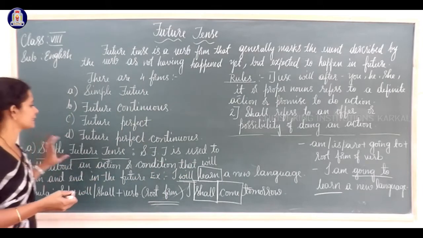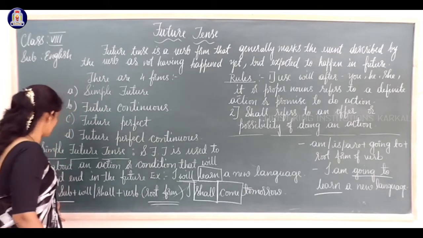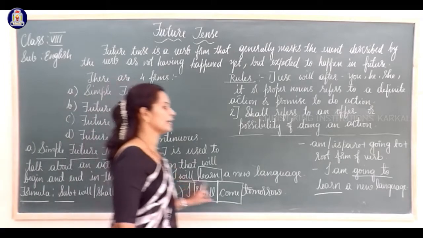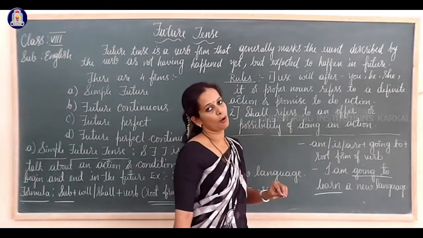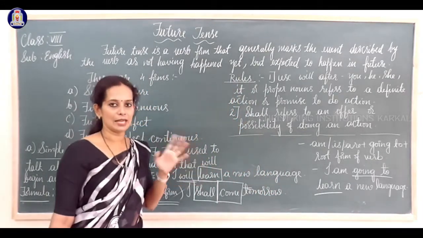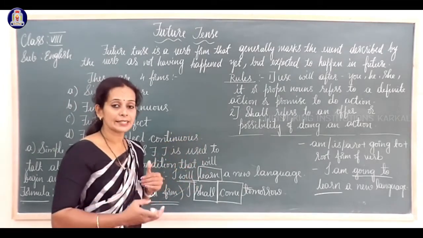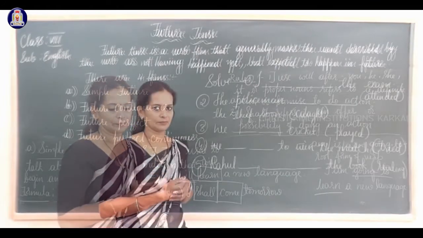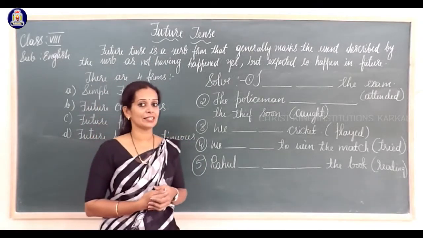So under simple future tense, as I told you, you can use two formulas. The first one: subject plus will or shall plus verb root form. Or else you can use subject plus is, are or am plus going to plus the root form of the verb. And there are two rules of will and shall. These you have to keep in your mind while framing sentences under simple future tense. So now let us solve some questions by using the formulas.